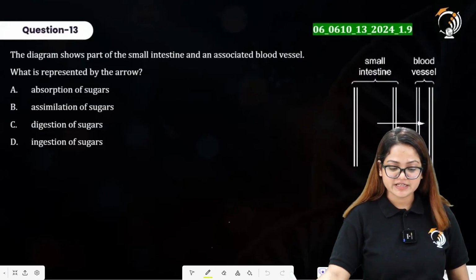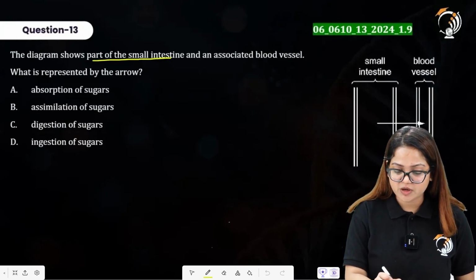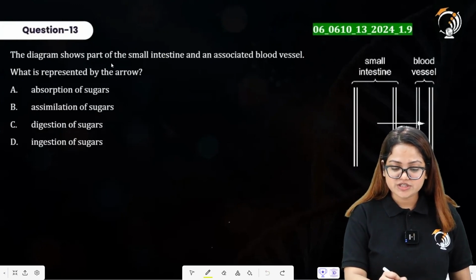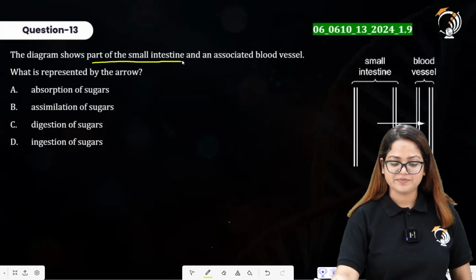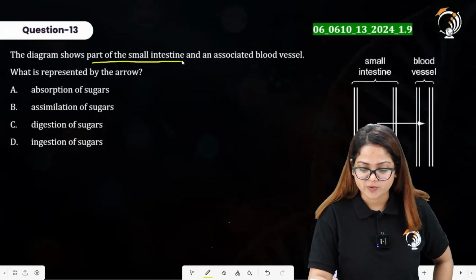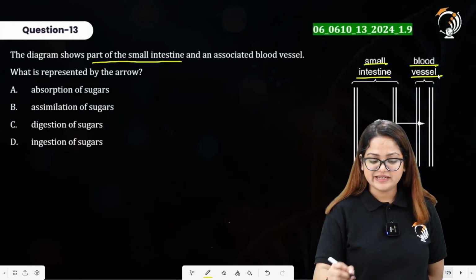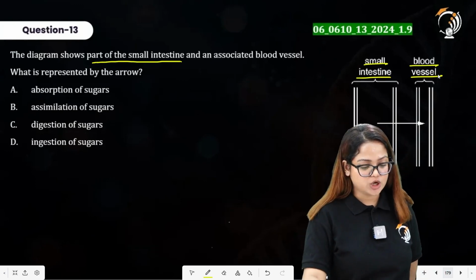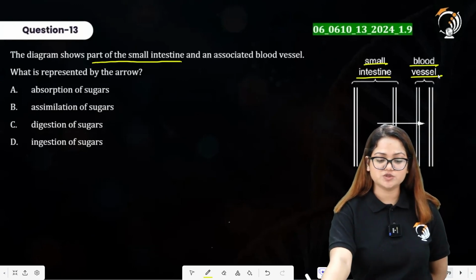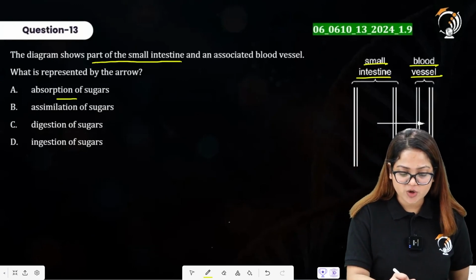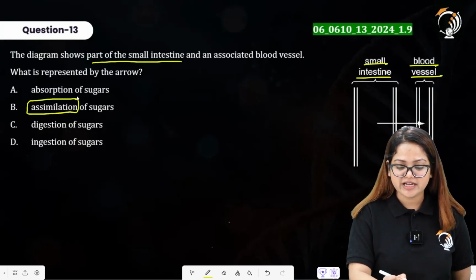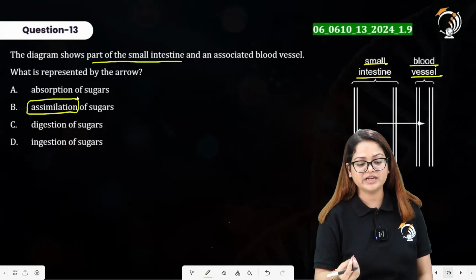Question number 13 here says the diagram shows part of the small intestine and an associated blood vessel. Alright, what is represented by the arrow? So small intestine is there, blood vessel is there. What can be directly absorbed into the blood vessel? Absorption of sugars, assimilation of sugars. So by assimilation, as you all know, it is basically the utilization of that particular food component by the cells.